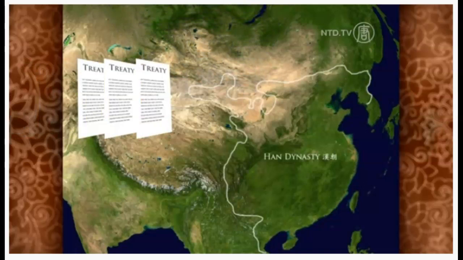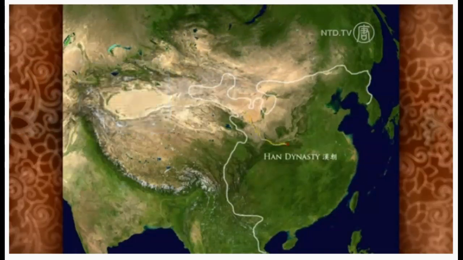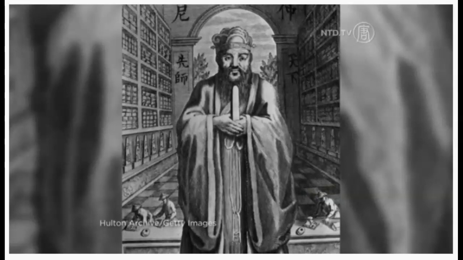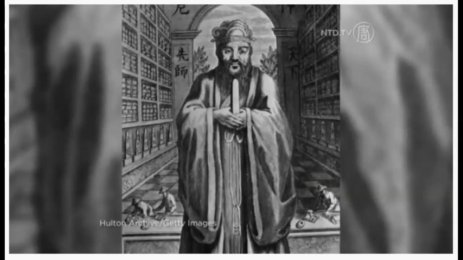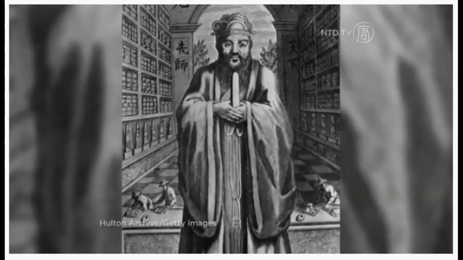This made travel safer and led to the establishment of what became known as the Silk Road. This was the trade route connecting China with the Roman Empire, thousands of miles away in Europe. The Han also saw massive cultural developments, with Confucianism, which had been suppressed under the Qin, rising to become the state philosophy of China's aristocracy. Officials were evaluated on their conduct according to the Confucian values, and an imperial university was established to train them.